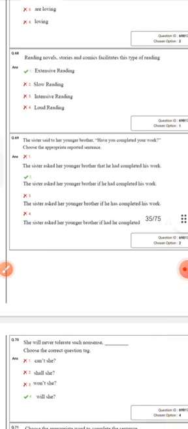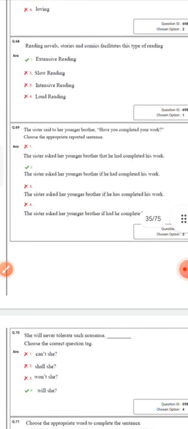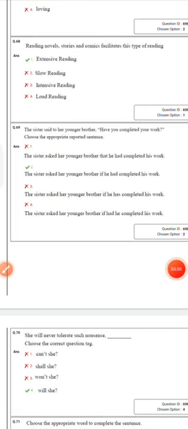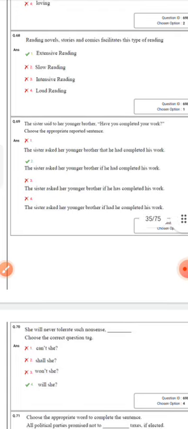In the textbook methodology. And the sister said to her younger brother, this is completely a direct and indirect speech question. You know these four types of sentences in direct and indirect speech, converting direct to indirect speech: declarative, interrogative, imperative and exclamatory sentences. When it comes to this particular question, have you completed your work, choose the appropriate reported sentence.